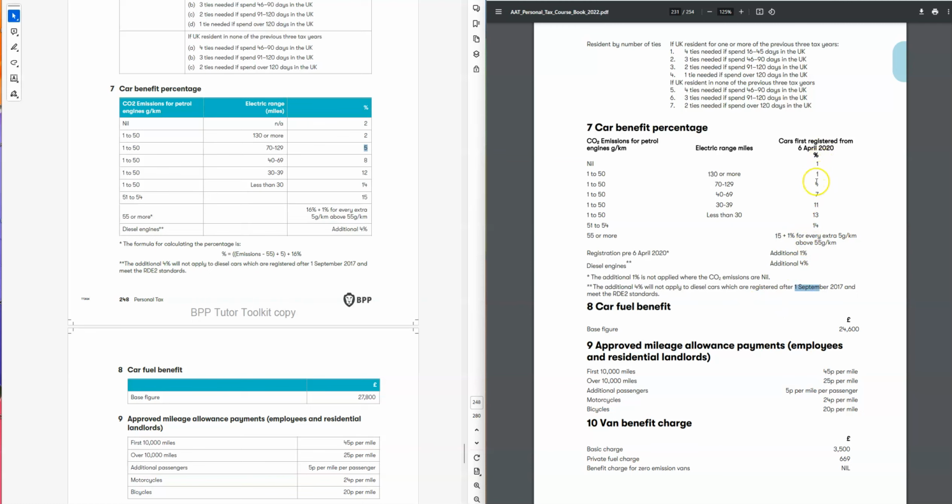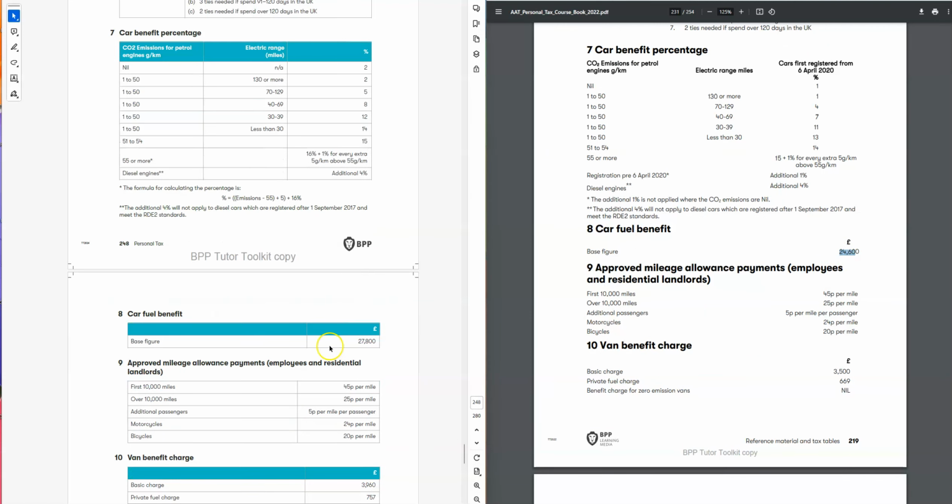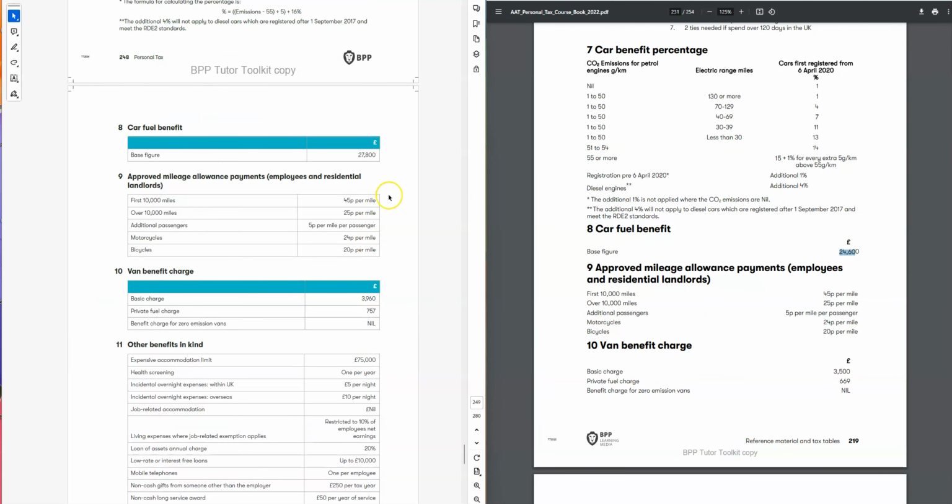A few things: from 1% is increased to 2%, from 4% to 5%, from 7 to 8, from 11 to 12, from 13 to 14, from 14 to 15. That means basically increased by 1%. The fuel benefit, before it was 24,600, now it is 27,800. All right, the remaining thing remains the same.